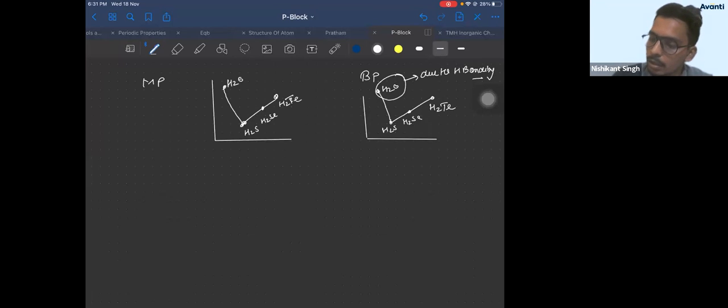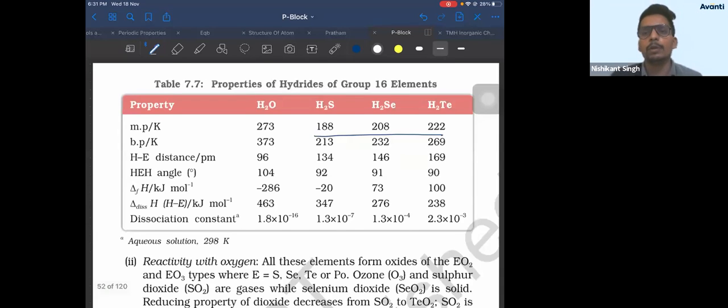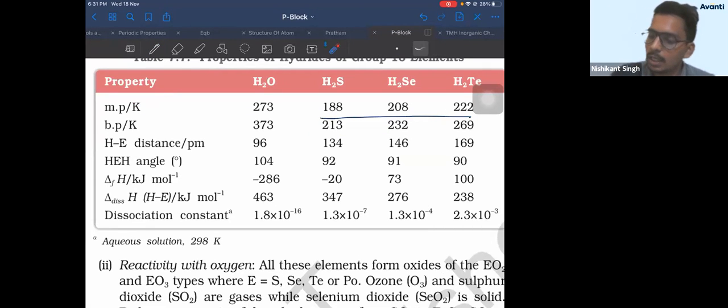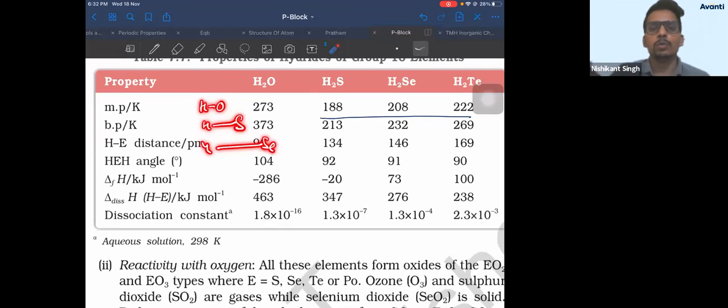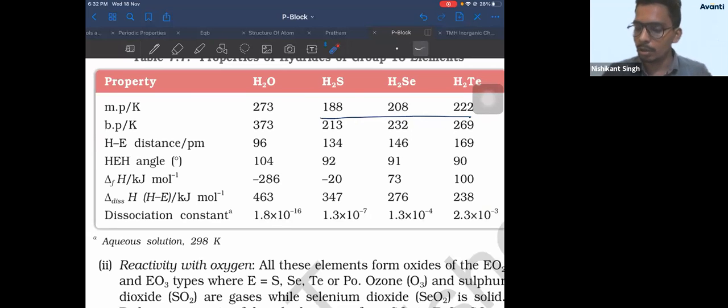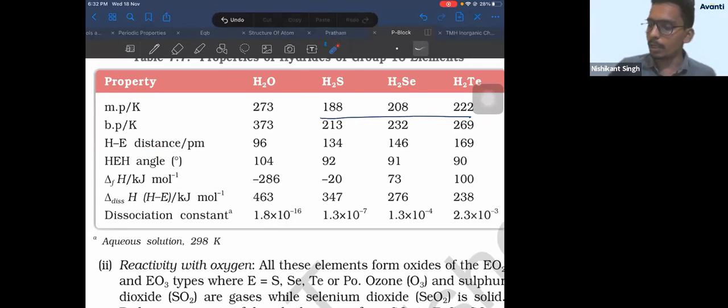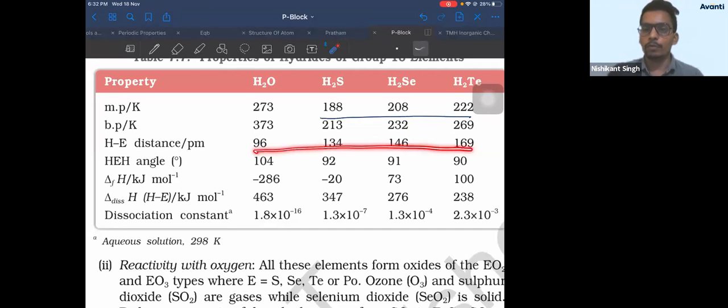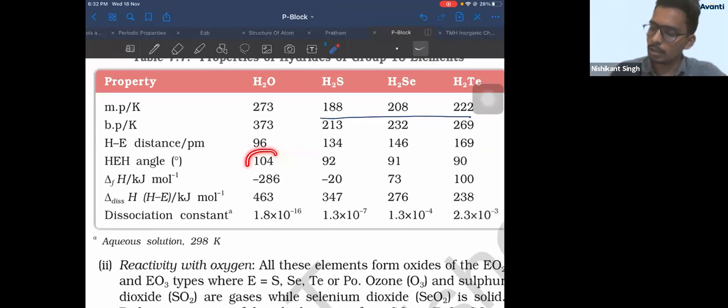Okay. Now, check the other property, H-E distance. What will happen to H-E distance? We already know down the group size increases. So size increases. So H-O bond, H-S bond, because size is large. So H-O size is small, H-S size is large, H-Se size is larger. So as you go down the group, size keeps on increasing, bond length will keep on increasing. So you can see bond length is uniformly increasing down the group. So no change. Now if you see the bond angle, I told you last topic also about the bond angle. Bond angle of water is 104 degrees. So again, same questions.